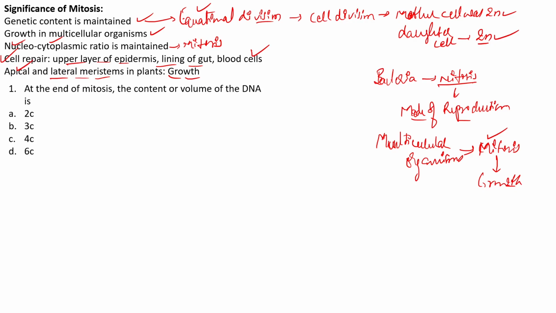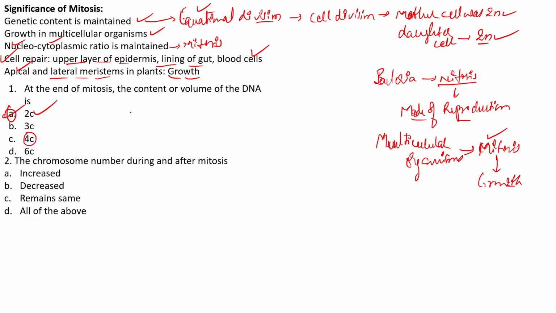The question is, at the end of mitosis, the content or volume of DNA is 2C, 3C, 4C, or 6C. You know that the DNA content is increased during the S phase. However, during mitosis and at the end of mitosis, the volume is reduced back to its original content, and that is 2C only. So the right answer for this question is 2C.